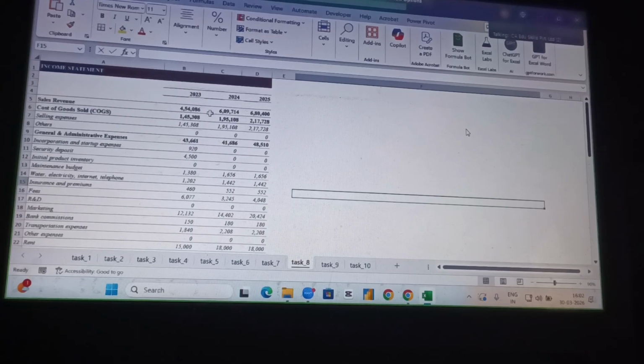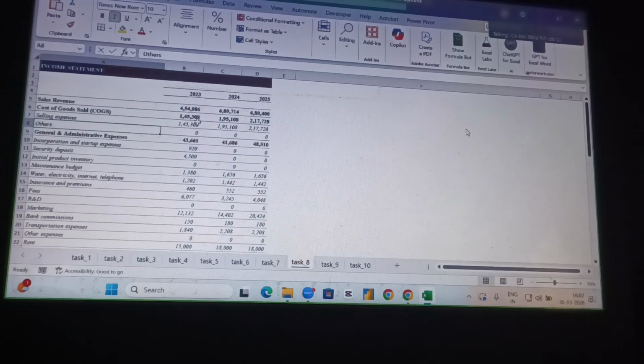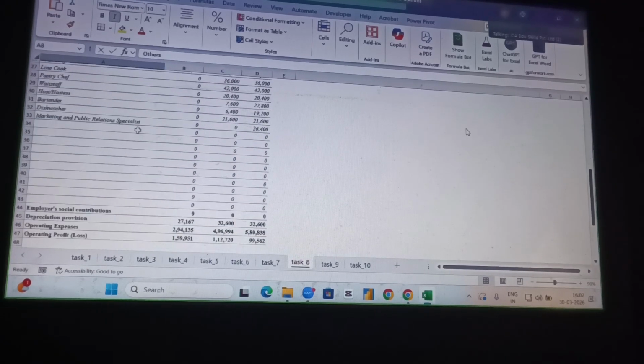Sometimes we have income statements, the balance sheet, cash flow, profit and loss. There are so many reports. So look at my reports. This is the income statement for 2023, 2024 and 2025. The sales revenue and everything will be there.